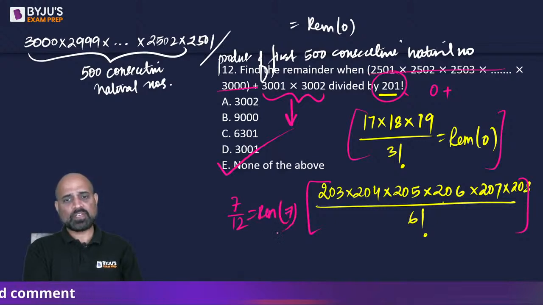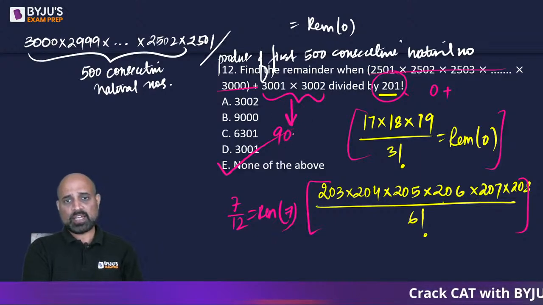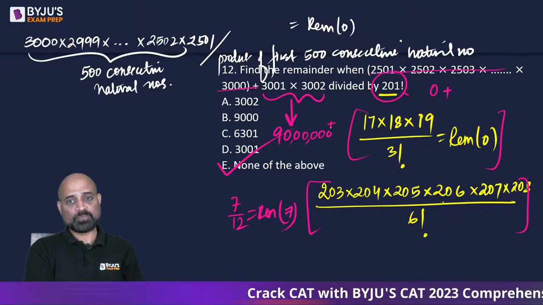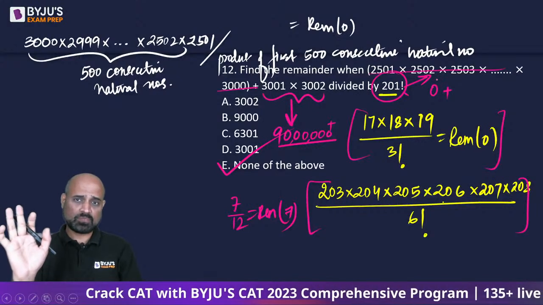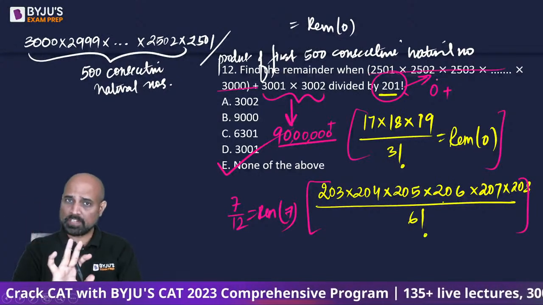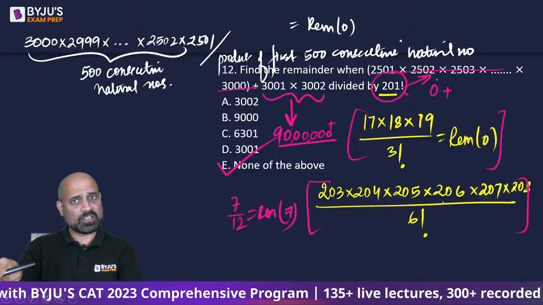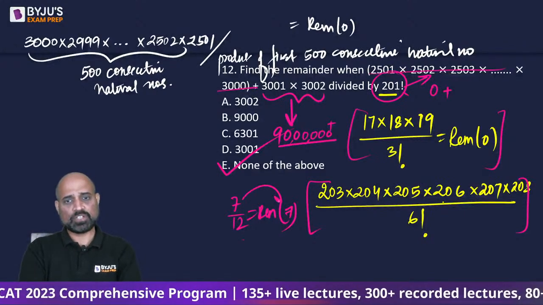You get 7 only. So 3001 into 3002 is going to be 9 followed by 6 zeros, which is going to be 90 lakh plus. इससे तो बड़ा होगा, and this is in as an unfathomable 201 factorial. So your divisor is larger. So divisor larger है तो dividend is your remainder.